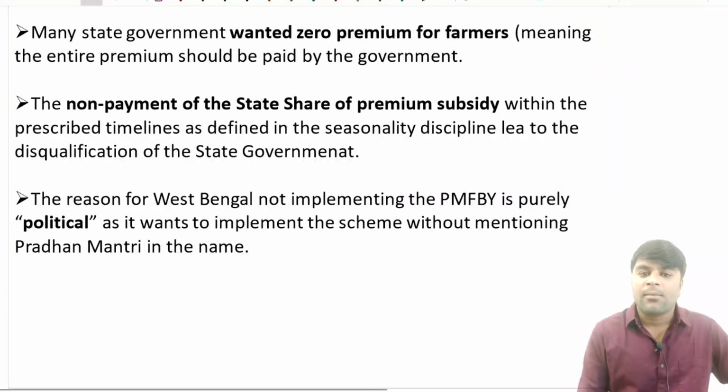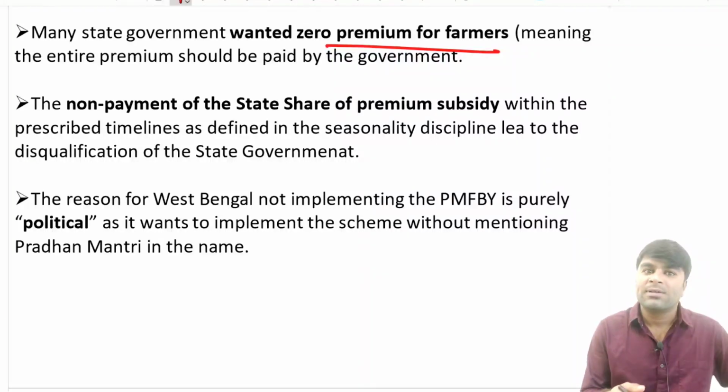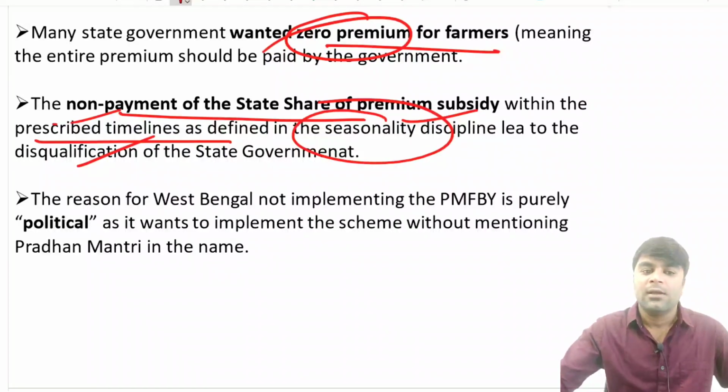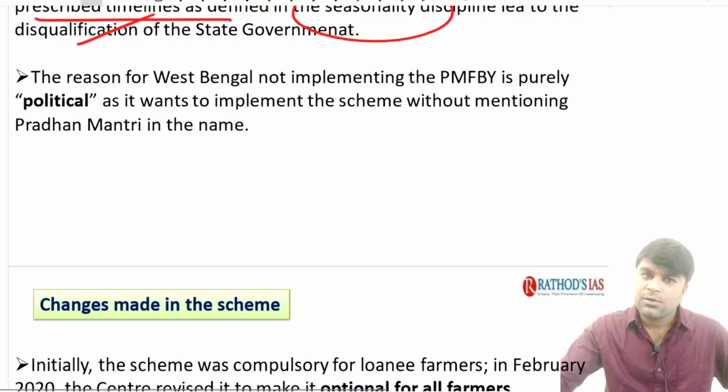Now, many state governments wanted zero premium for the farmers, but it is currently 2% for the Kharif and 1.5% for the Rabi and 5% for the commercial crops, right? But many of the states want it to be a zero premium. Then there is non-payment of the state share of the premium subsidy, which as you know is shared 50-50 by the union and state governments, within the prescribed timeline as defined in the seasonality discipline, right? Disqualification of the state government is also a reason.